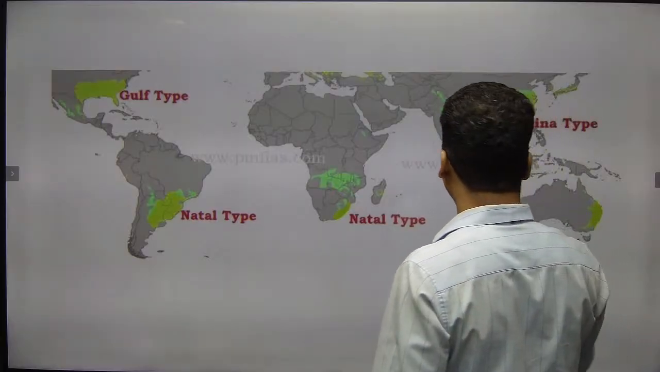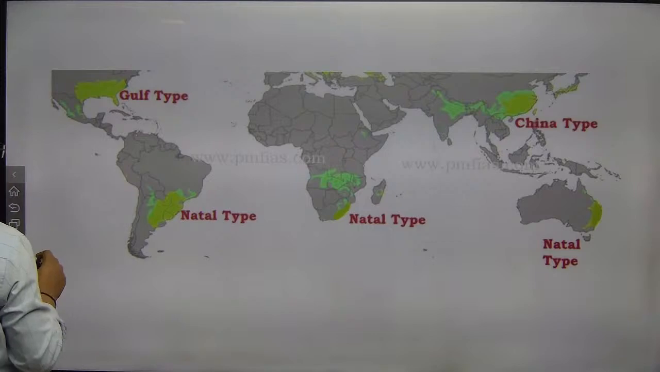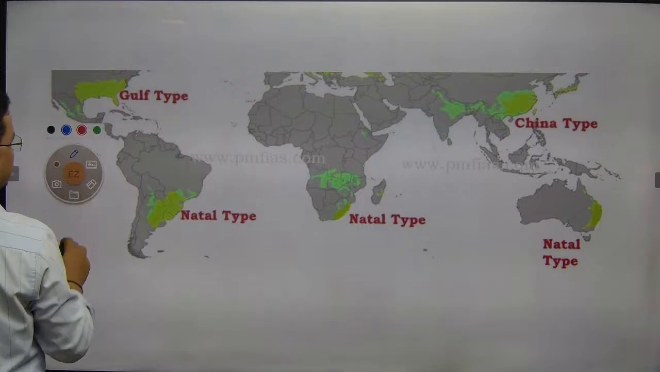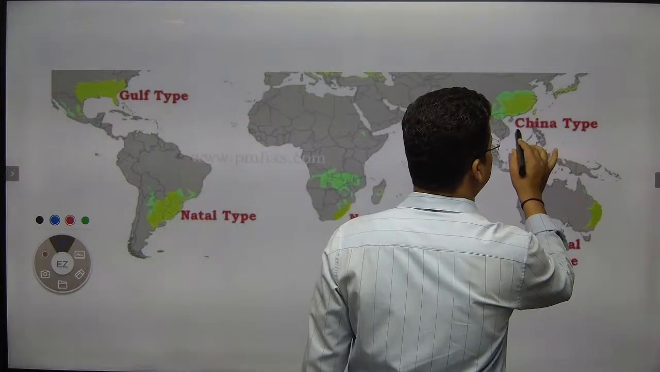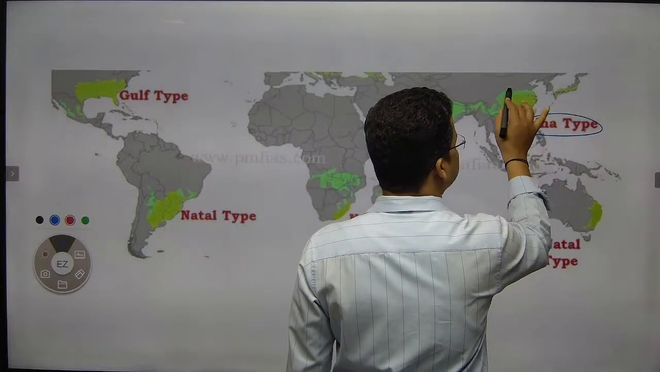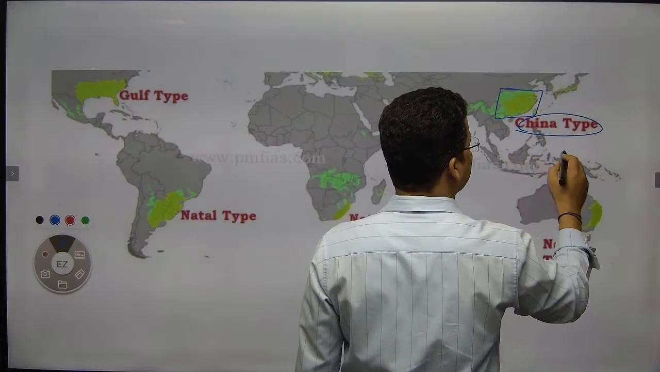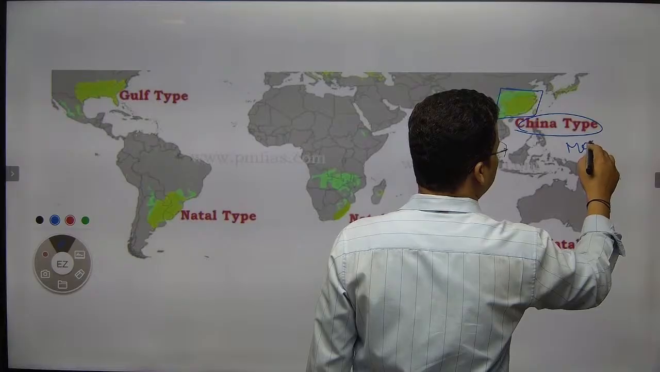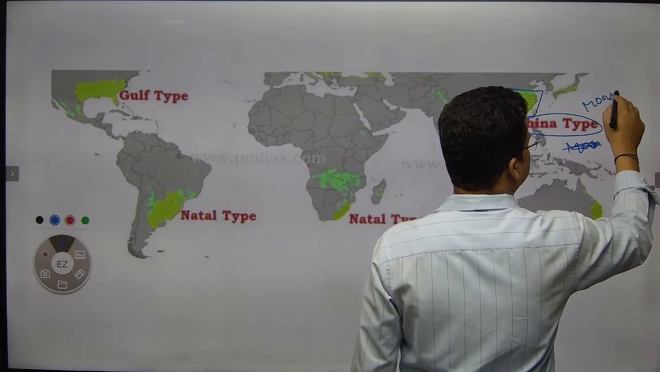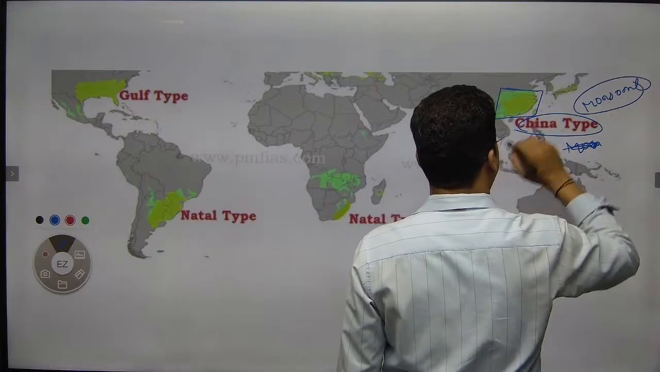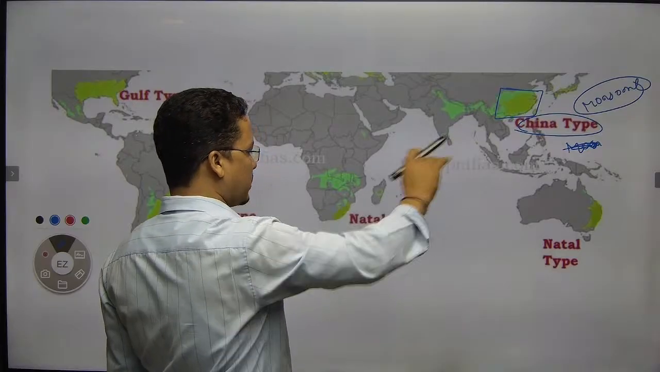Next, now we will come to China type of climate. Now here we will try to discuss a little bit in detail. So this one is China type of climate. So what exactly is the meaning of China type of climate? That means on the eastern margin of the continent, this region also receives rain, this is also monsoonal, monsoonal type of climate. China type of climate is usually found on the eastern margin of the continent, right?